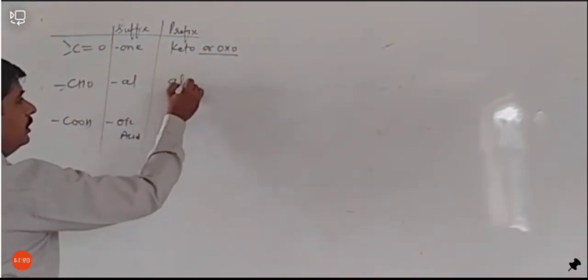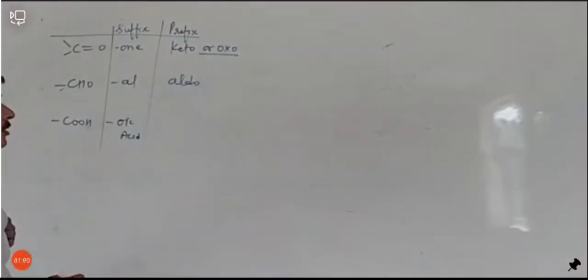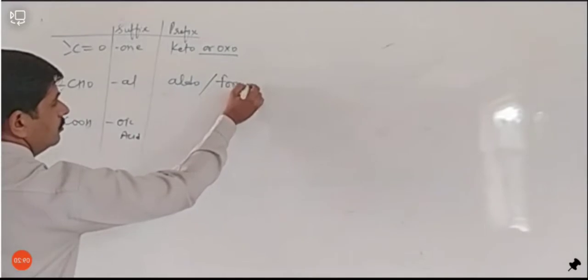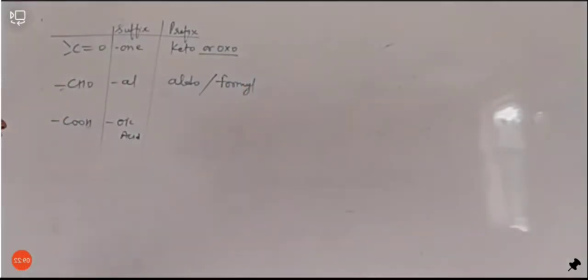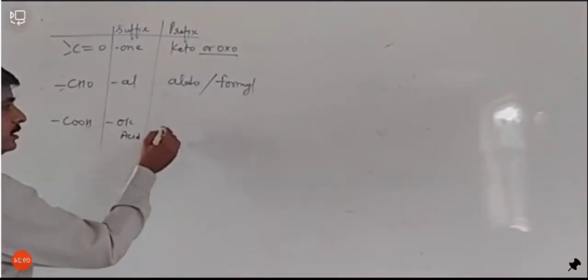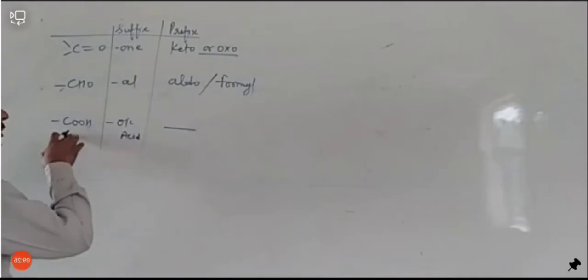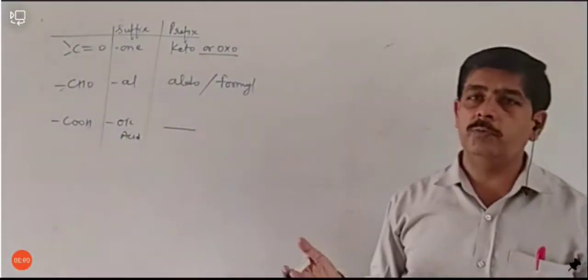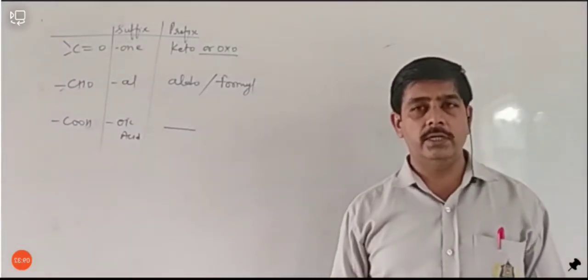Aldehyde group will be called aldo. ठीक है, and it is also called formyl. And in this case COOH group will be the most priority group, so it will not be used as prefix. इसको prefix की तरह यूज में नहीं लेंगे.